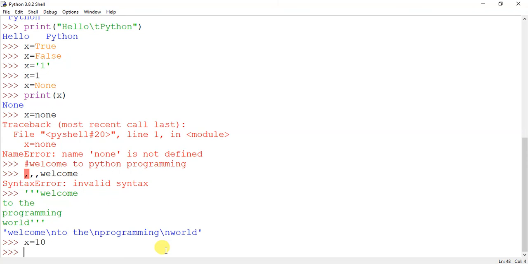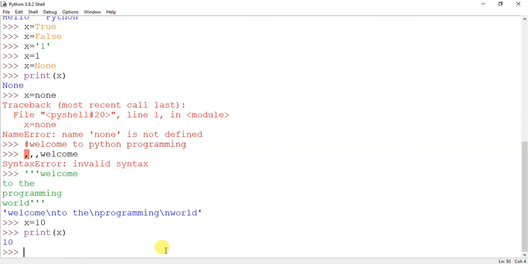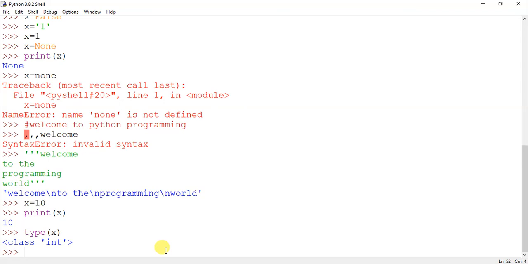First one was value. How to check the value of a variable? That we have the print function. We can check the value of x. The second was type. We have a type function that can check the type of x. The type of x is integer. Everything is based on class because it is an object oriented language. All the things are related to classes. Okay, so it belongs to int class, that is the data type of x is integer.